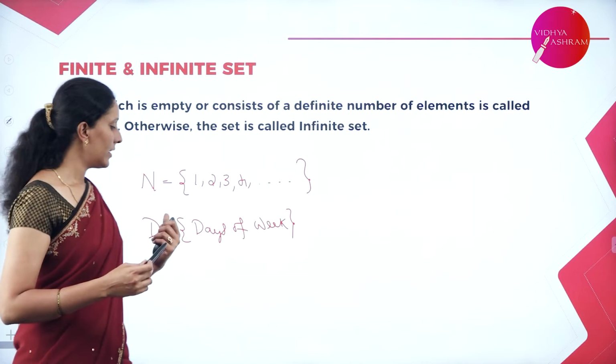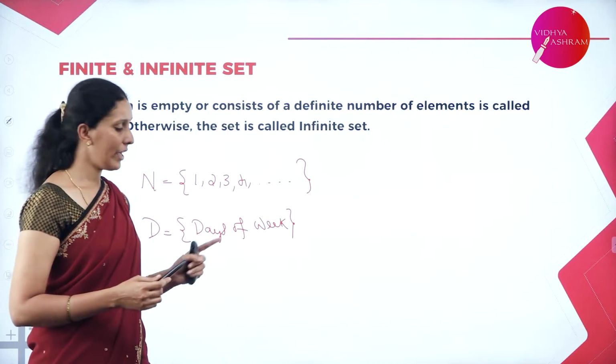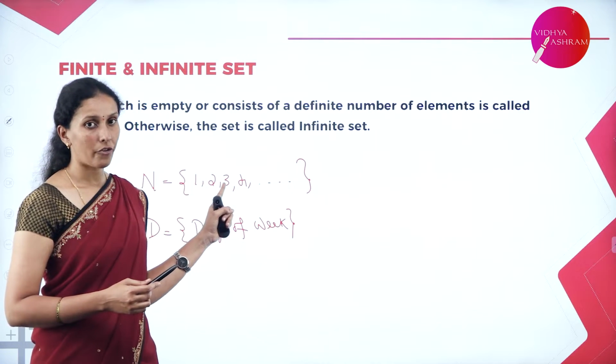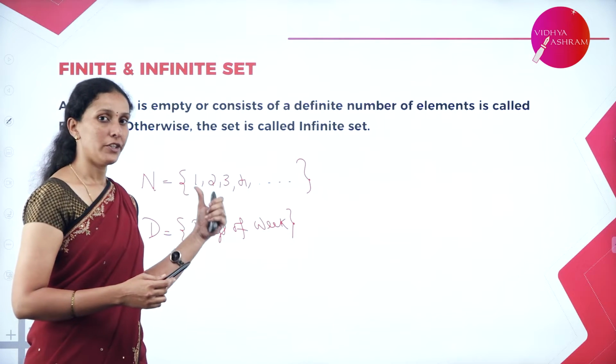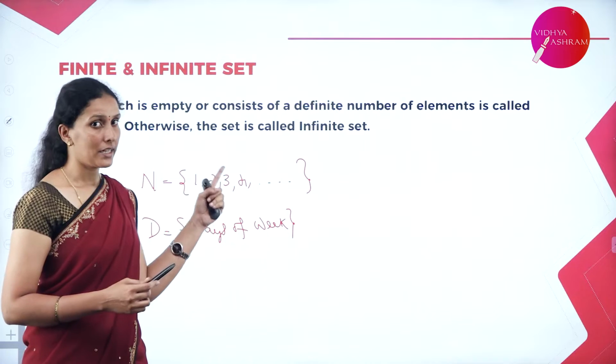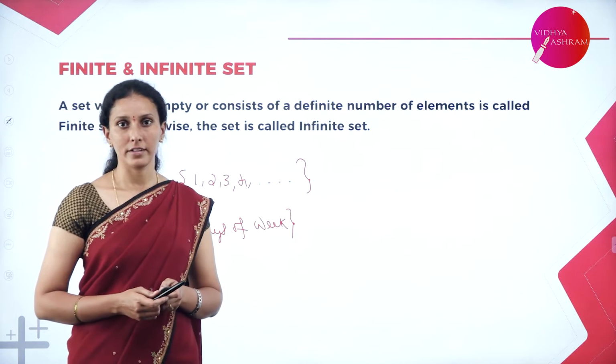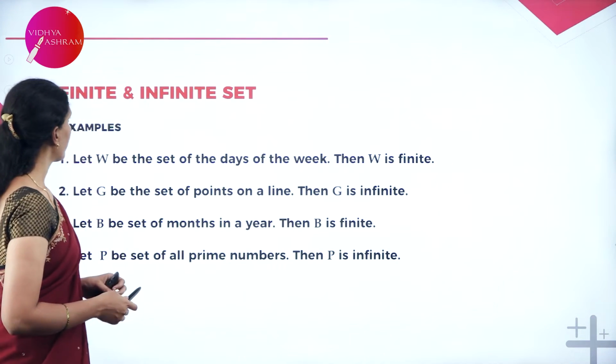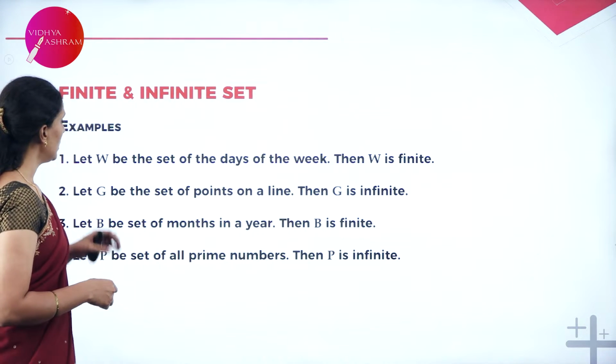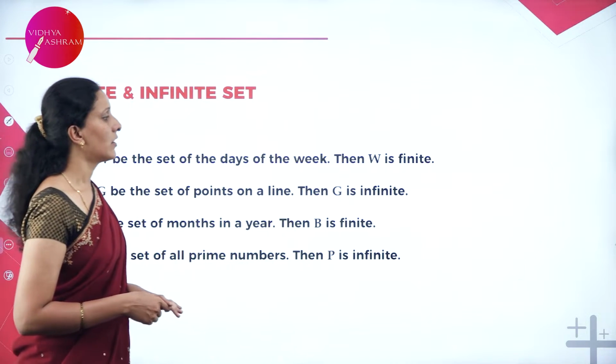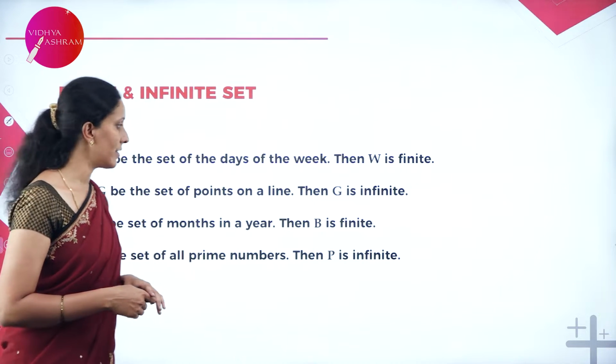So therefore, this is an example for finite set. We have 7 elements here. We can't write how many number of elements here. So therefore, this is an example for finite, and this is an example for infinite set. Next, examples are given here. W be the set of days of the week, therefore W is a finite set.